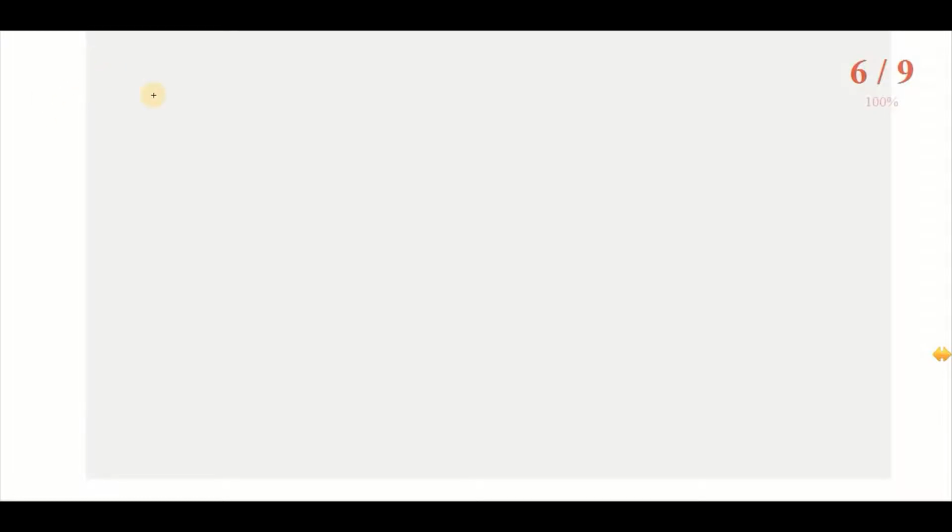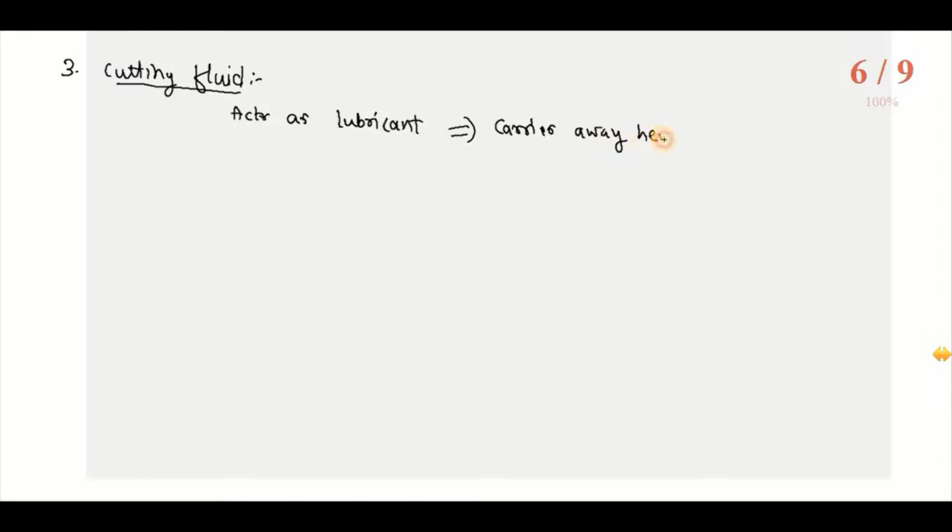Then the third parameter which is influencing is cutting fluid. If we are using cutting fluid in the machining operation, then this cutting fluid acts as a lubricant in the friction zone, and it carries away the heat generated during the machining operation.